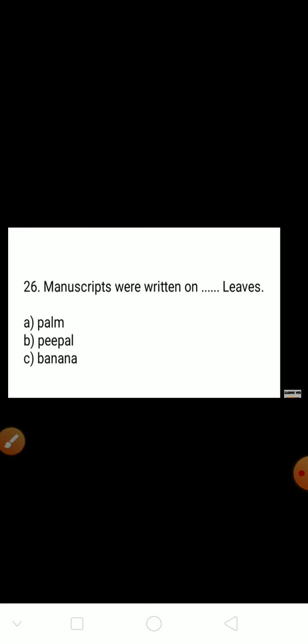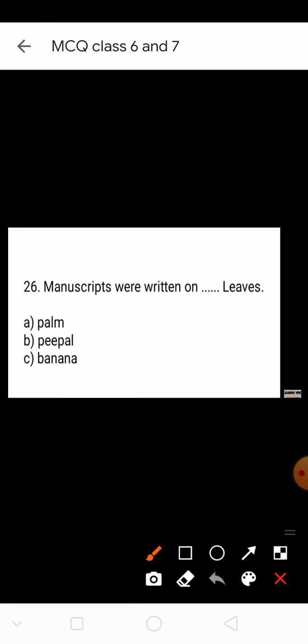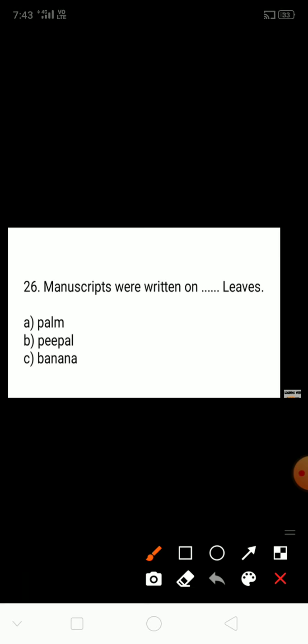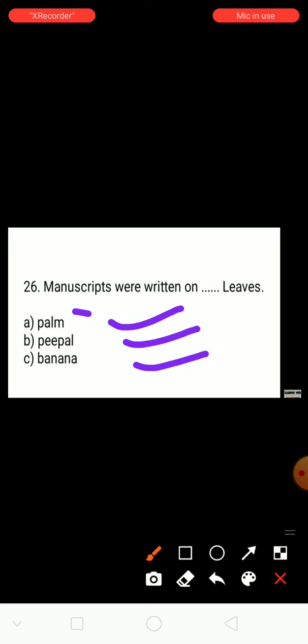See here, question number 26. Manuscripts were written on dash leaves. So already we have learned this. Manuscripts were written on palm, or otherwise banana, leaves. So which is the correct answer here? Palm leaves. Manuscripts were written on palm leaves.